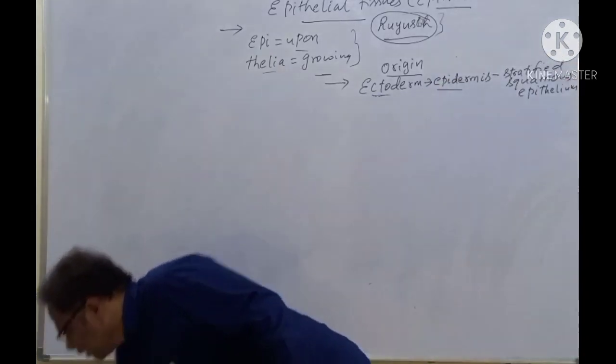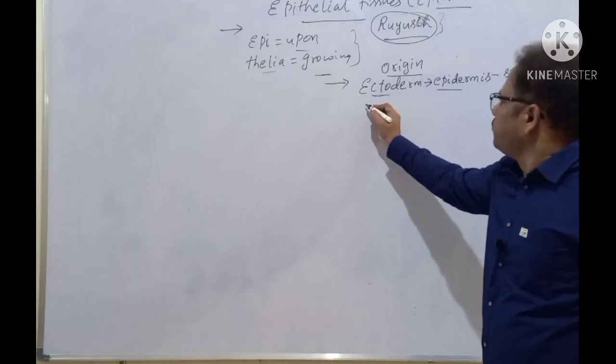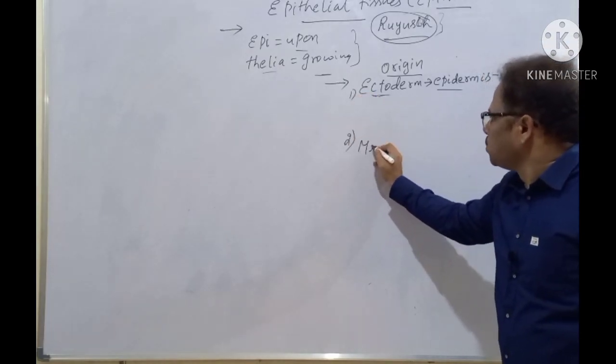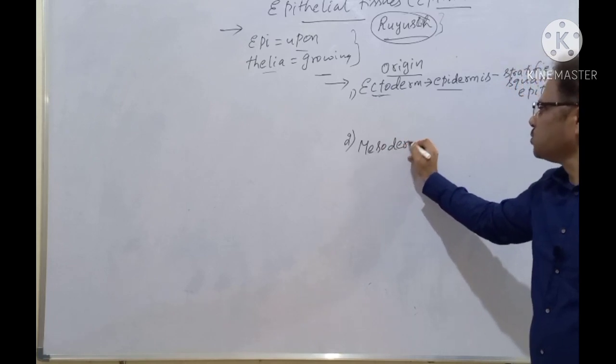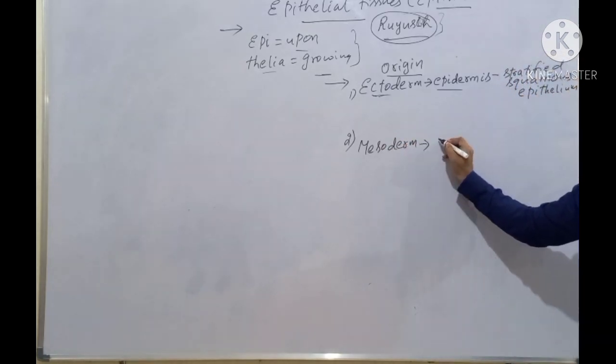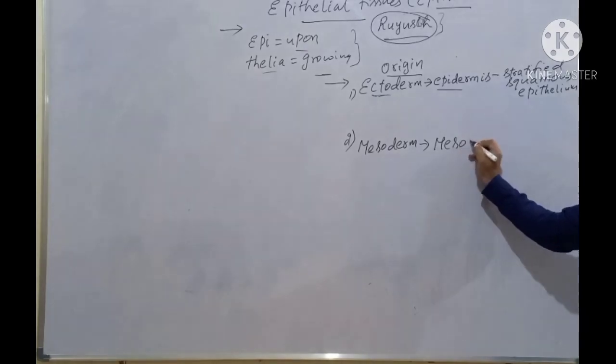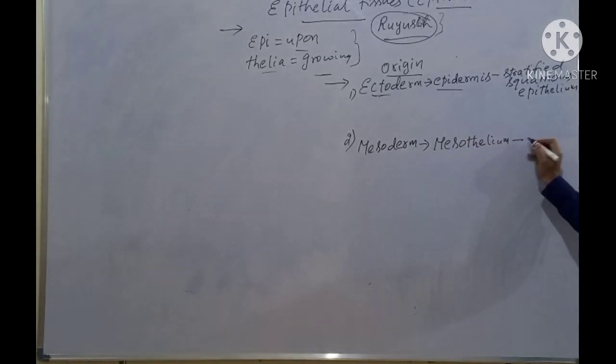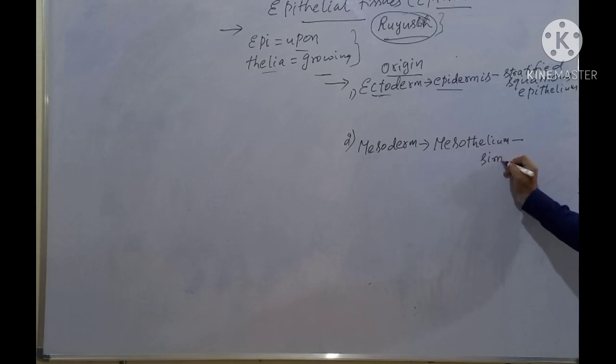Stratified squamous epithelium. And some from mesoderm. Some from the mesoderm. Example, mesothelium. And here the example is simple squamous epithelium.